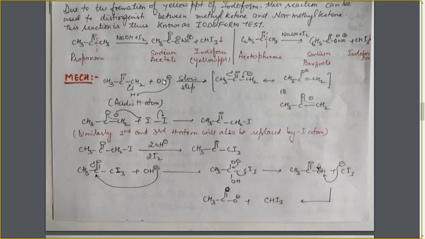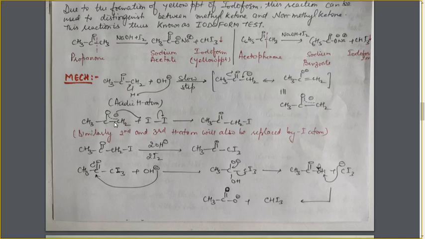In the presence of a strong base like NaOH, the OH negative ion will remove this H positive ion, and the electrons will get transferred to the CH2, leading to the formation of this, which is resonance stabilized. This is the enolate ion, resonance stabilized enolate ion. Now, it is the resonance hybrid for this structure.